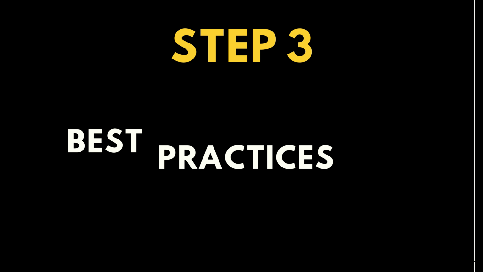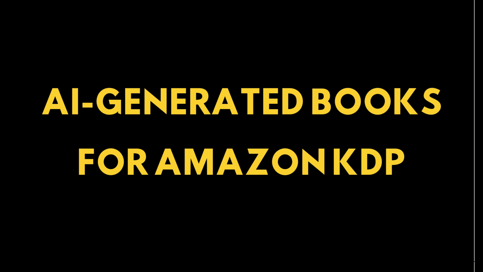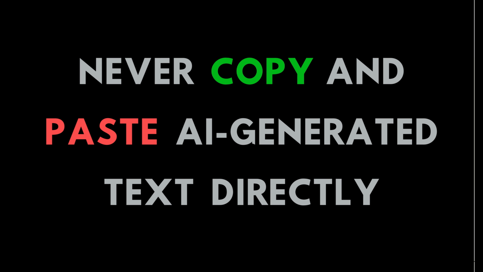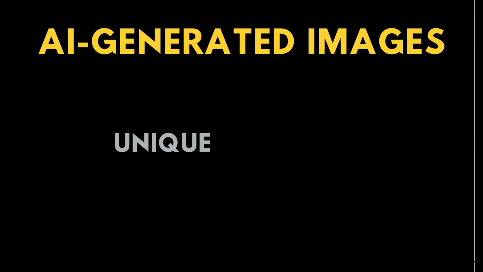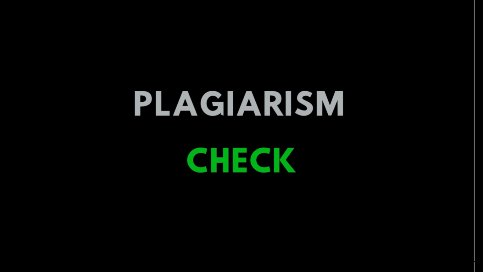Step 3. Best practices for AI-generated books. When creating AI-generated books for Amazon KDP, it's crucial to refine and enhance the content to ensure quality and compliance. Never copy and paste AI-generated text directly. Edit and improve it to make it more engaging and original. If you're using AI-generated images, make sure they are unique and do not violate any copyrights. Additionally, always run a plagiarism check, since AI can sometimes produce content similar to existing works.